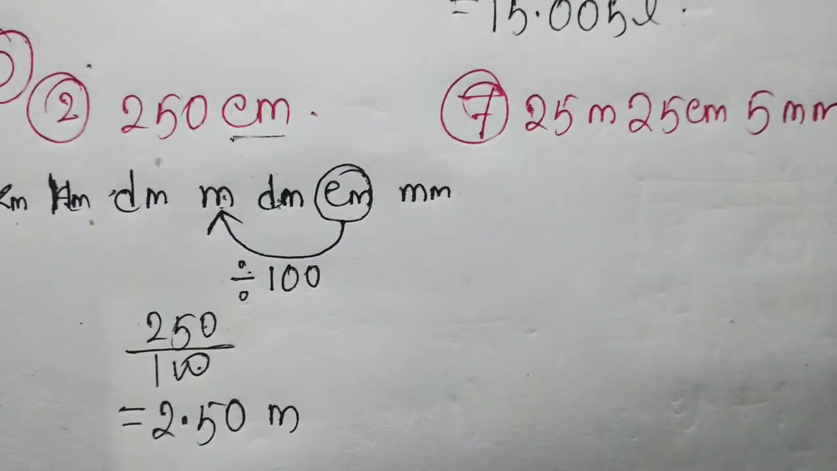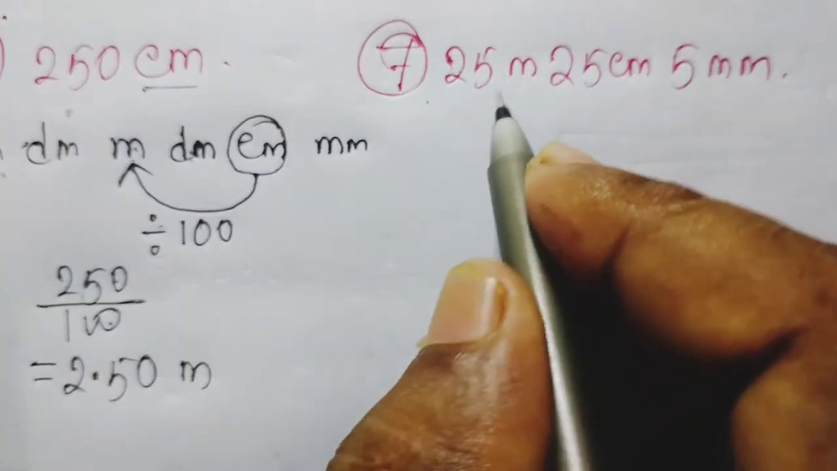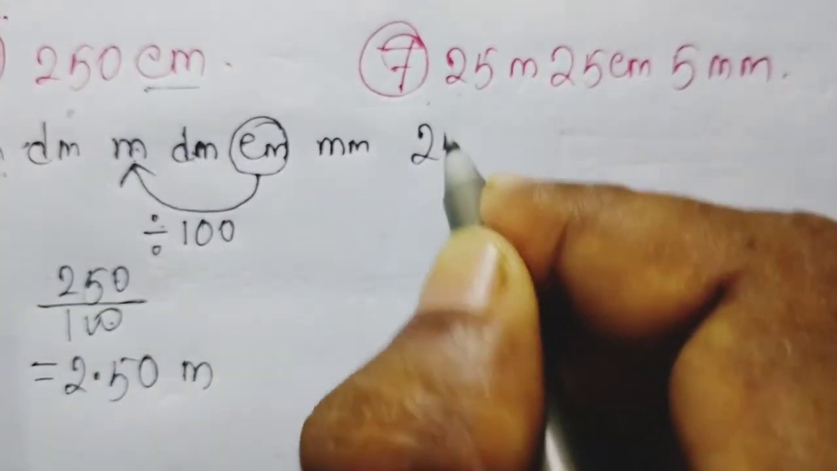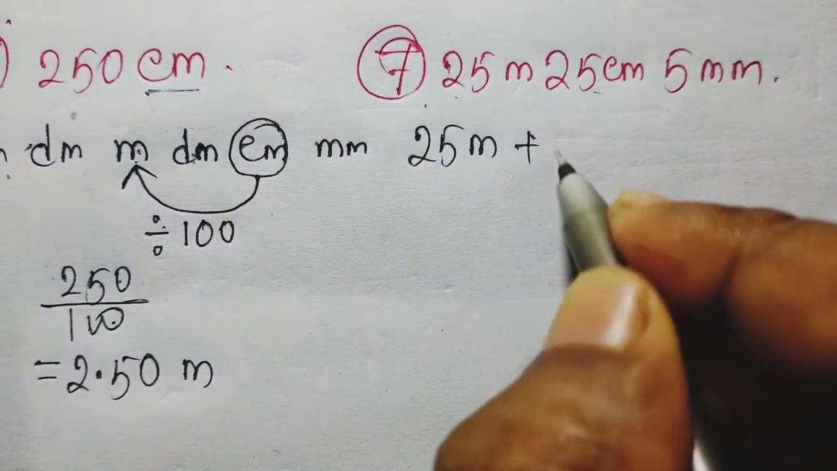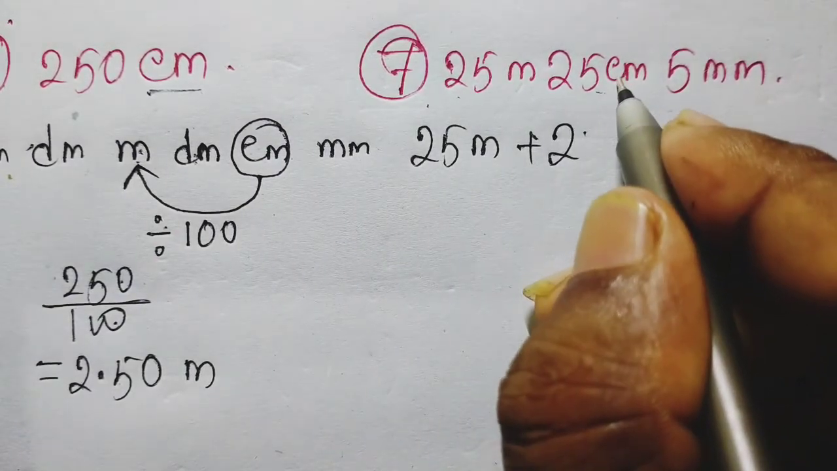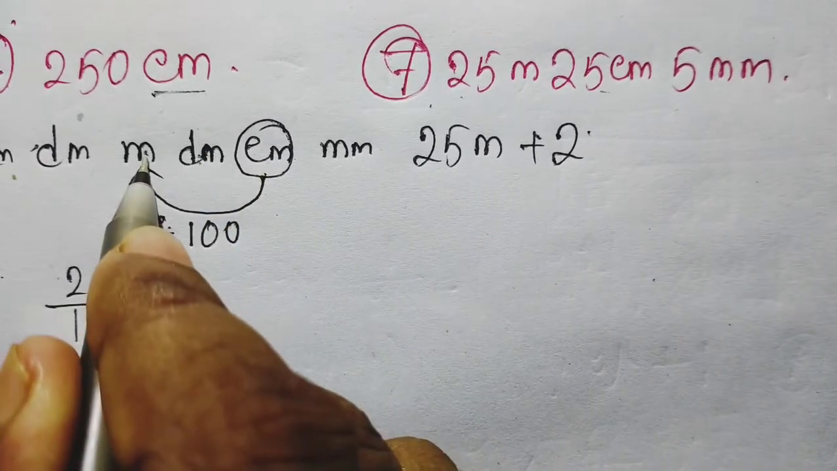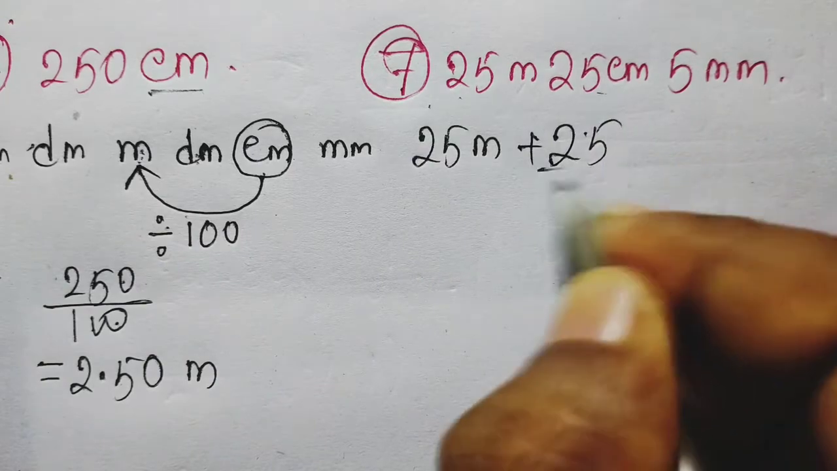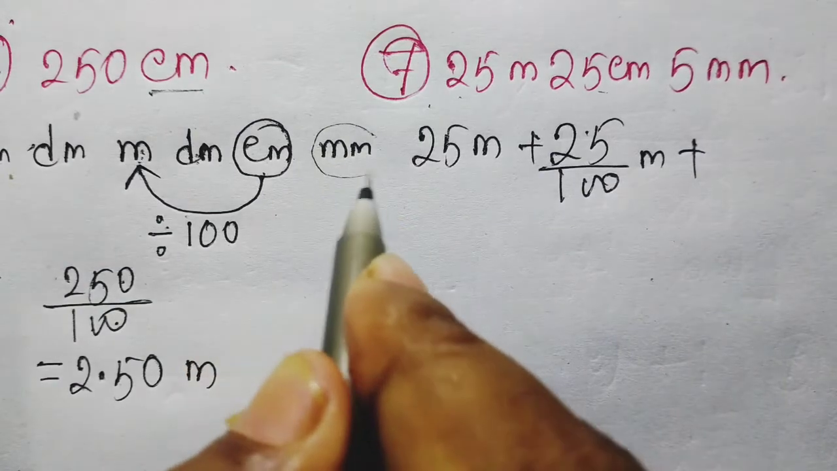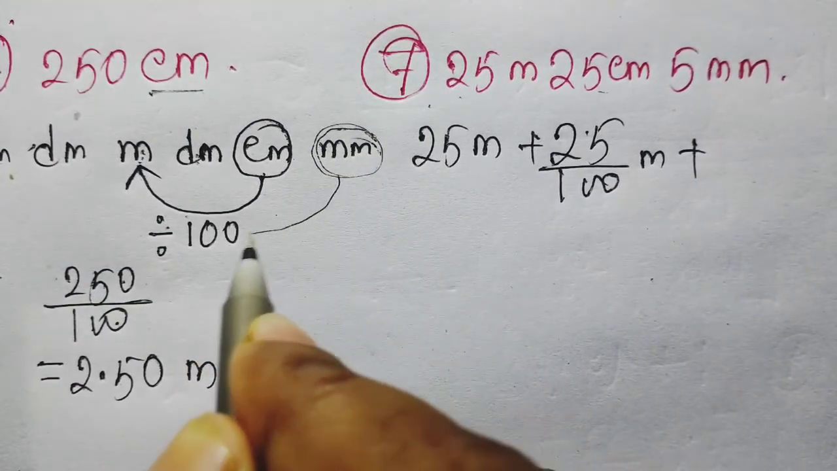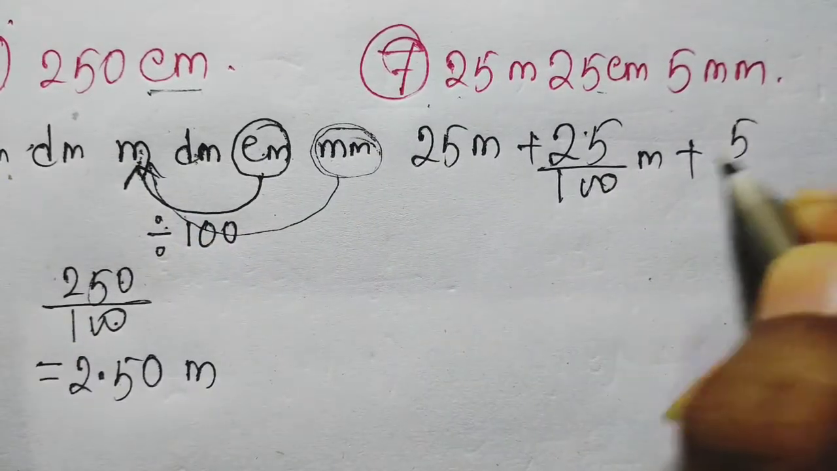Understood everyone? Now try to solve question number 7 of D. Here 25 meter is also given. So write here 25 meter. Now 25 centimeter and 5 millimeter. So at first from centimeter to meter, only 2 units are there. So we have to divide by 100 here. And for millimeter, now I am in millimeter. So from here to meter, we have to count 1, 2, 3. So by 1000.